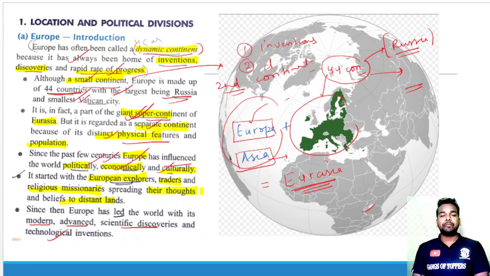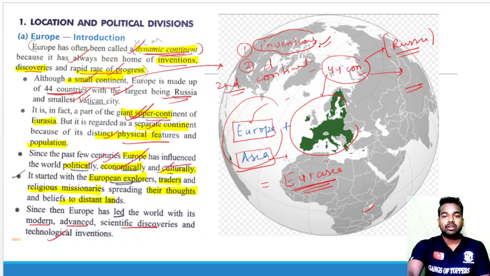Okay, since then, Europe has led the world with its modern and advanced scientific discoveries and technological inventions. As we already studied at the start of the chapter, it is called a dynamic continent. By its modern and advanced scientific discoveries and technological inventions, Europe has led the world.